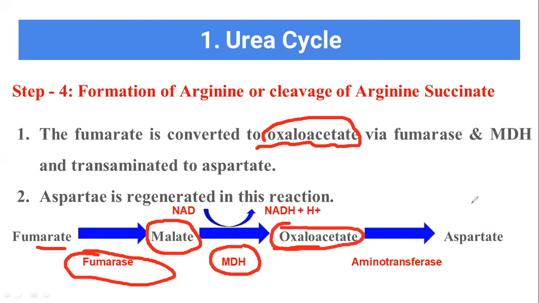Now, this oxaloacetate is transaminated by the process called transamination. This oxaloacetate will be converted into aspartate. This aspartate is regenerated in this reaction. So the aspartate, which we have seen in the second step for the production of arginosuccinate, is joining with the citrulline, and as a result of that we are getting arginosuccinate.